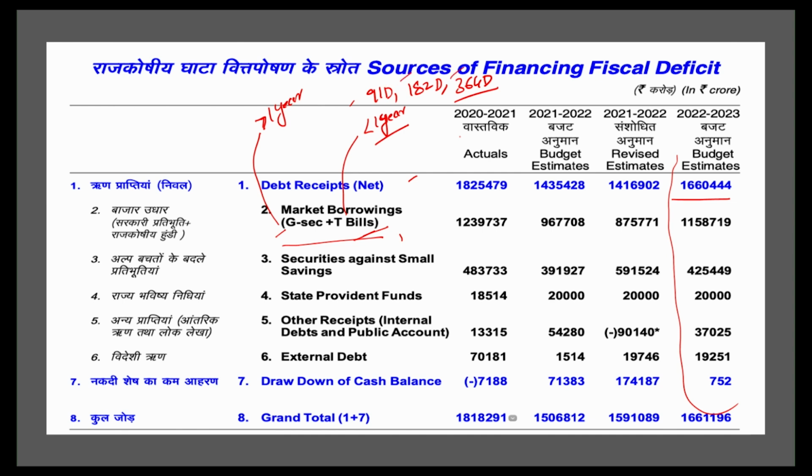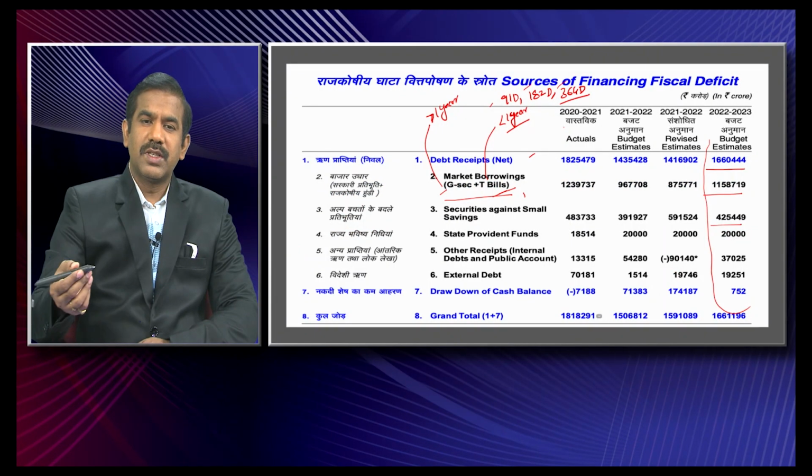So the maximum source of money for deficit financing, a very large proportion, happens to be market borrowings. And then securities against small savings. As I said, in India we have various saving schemes, such as national small savings certificates, isn't it? The savings of the public, which the government maintains as a banker, go into the public account of India, and sometimes the government also borrows this money, whatever the public keep with the Government of India.